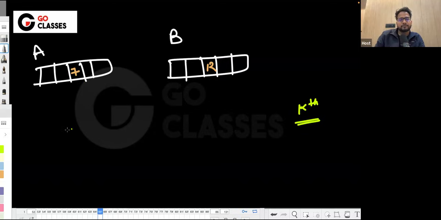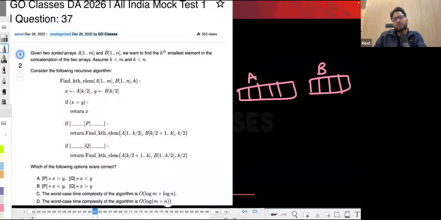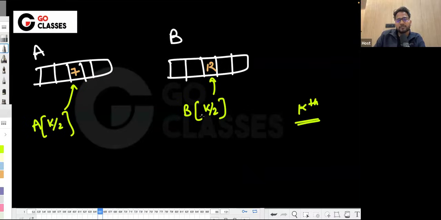Kth smallest. Suppose we find out A[k/2] and B[k/2]. So we are going to find out A[k/2]. Let's suppose this is A[k/2] and this is B[k/2]. Okay, and in this case B[k/2] is greater than A[k/2], which is fine. So basically the algorithm works like this. You do not have to think about the whole algorithm. They have given partial hints, a lot of hints, and then you have to solve based on that, right? So this is A[k/2], this is B[k/2], and suppose this is greater.